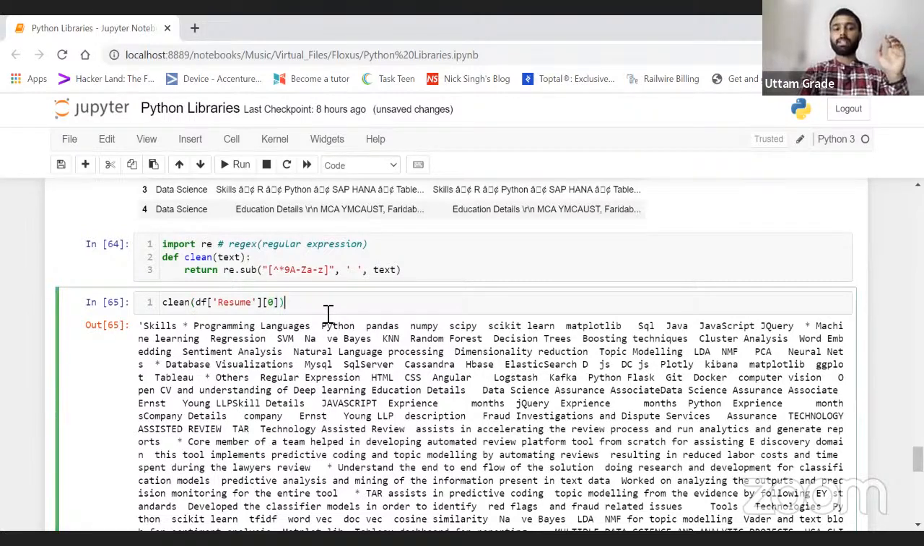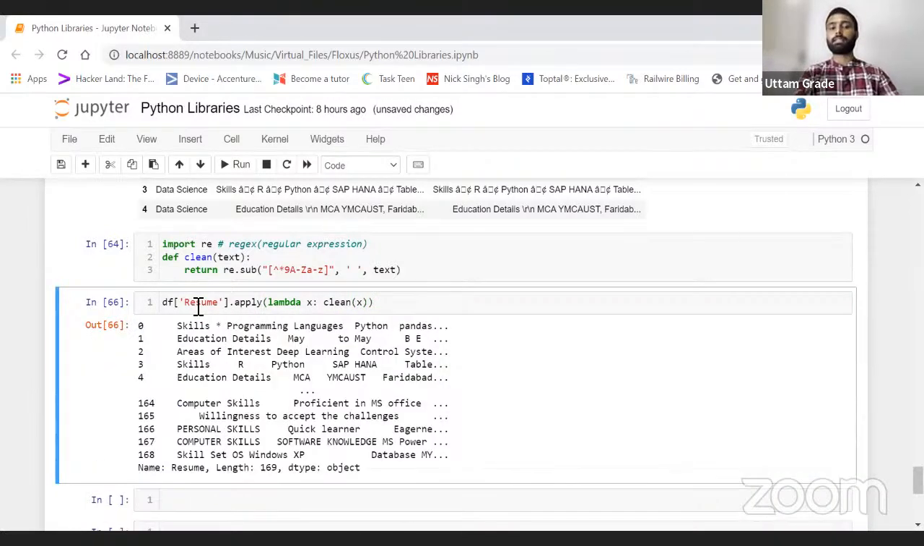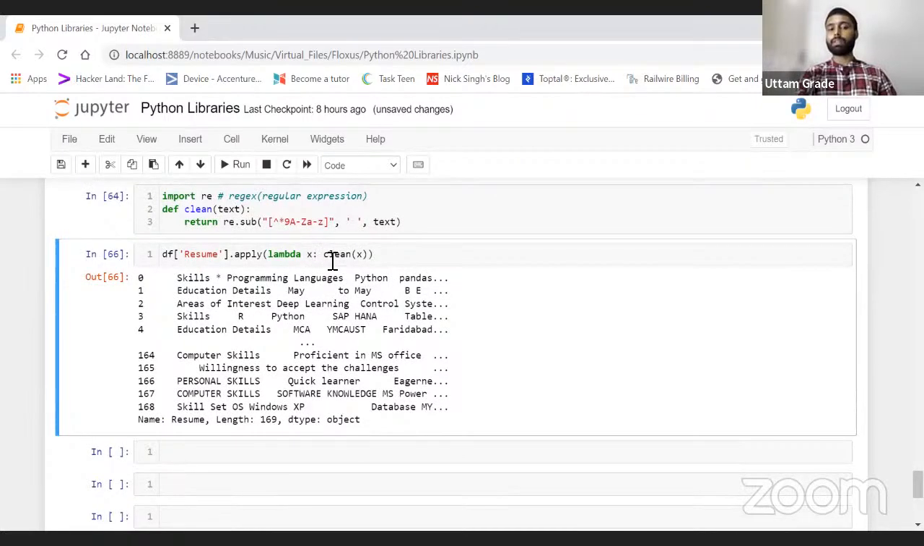Now let's try it on the whole data frame. We know how to apply a function onto a data frame: dot apply with the help of lambda x, dot clean. This is my function, and just put the x here. See, everything has been cleaned now. Save it into a single column. This is my new column name, clean data new.